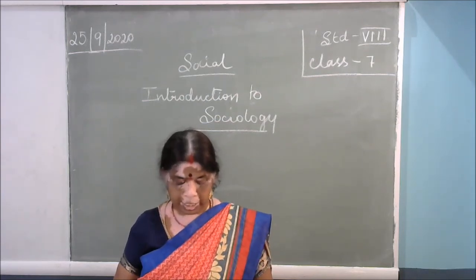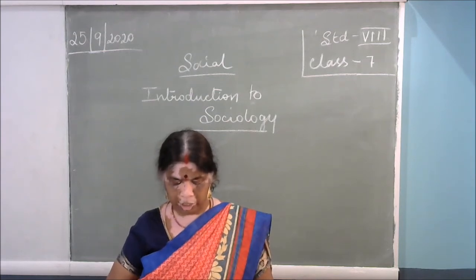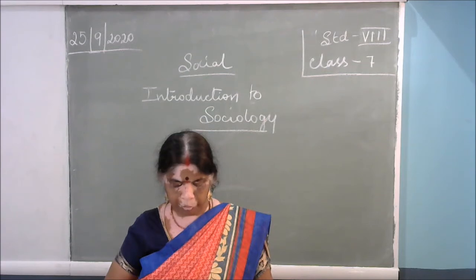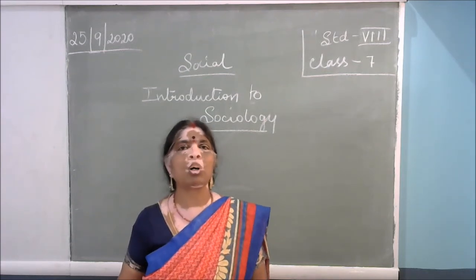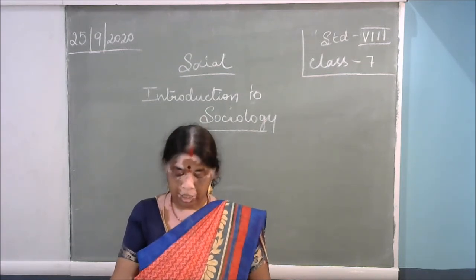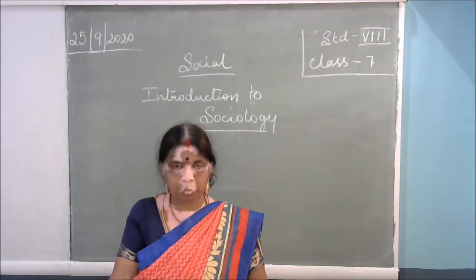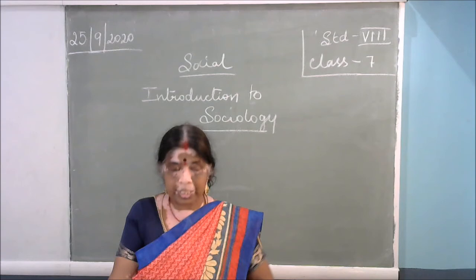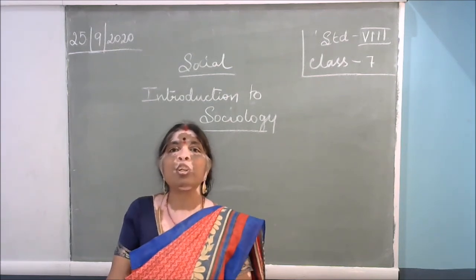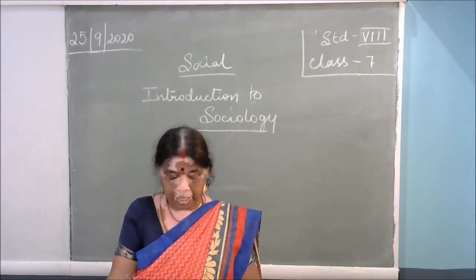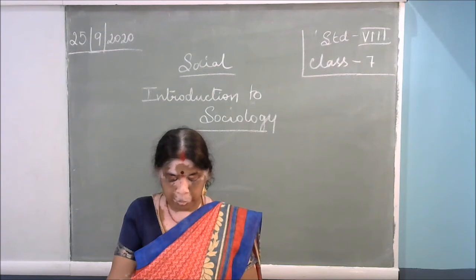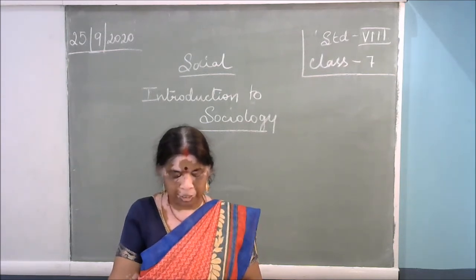Next is the relationship between sociology and psychology. Sociology and psychology are complementary to each other. These two complement each other. Psychology studies the behavioral aspects of human beings, and looks at human beings from a psychological perspective.